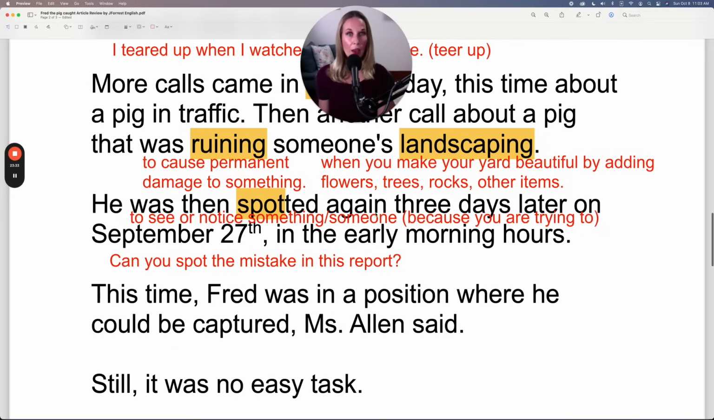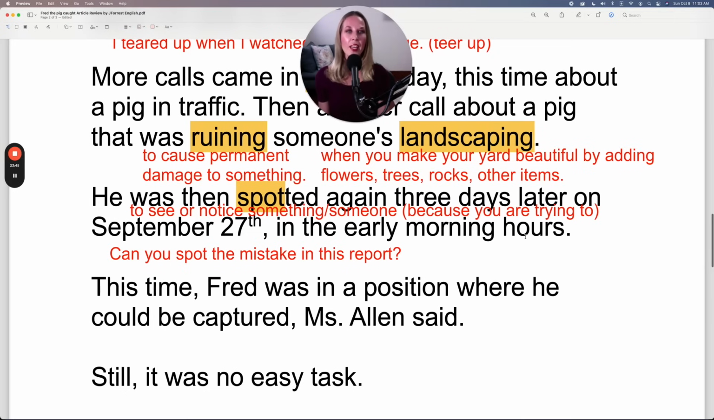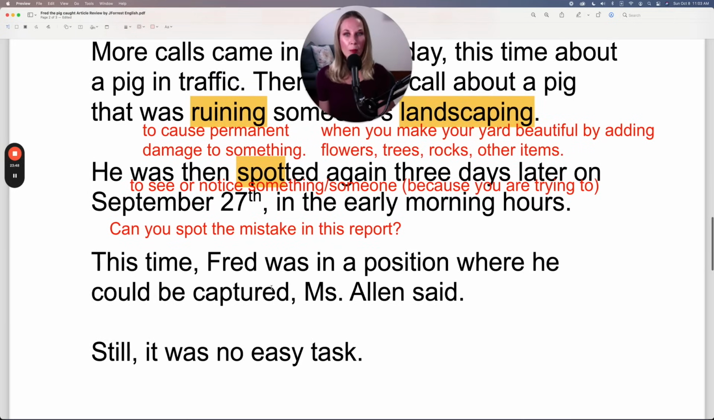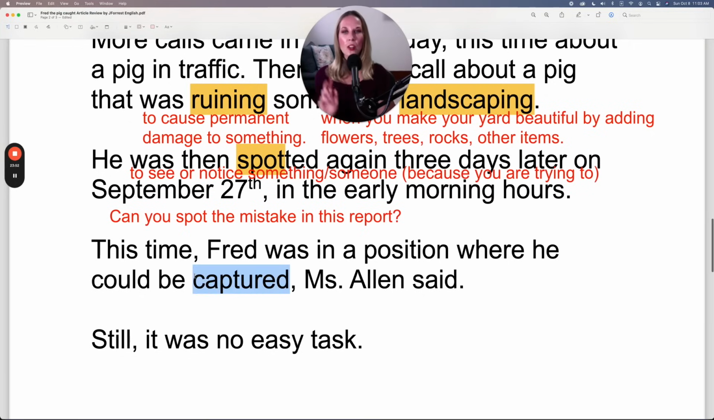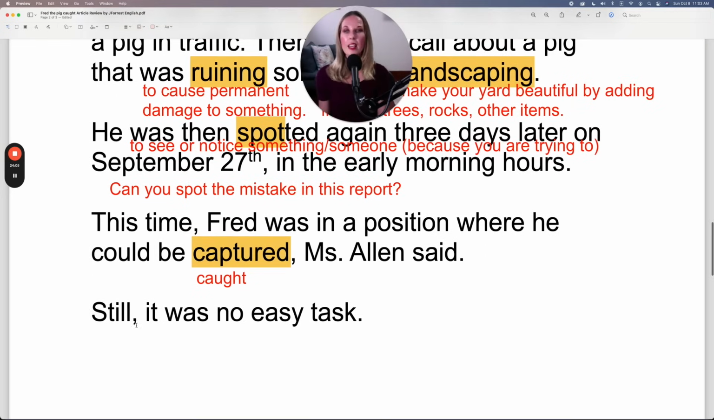He was then spotted again 3 days later on September 27th. So this makes sense because they're trying to see, notice, identify Fred the pig in the early morning hours. This time, Fred was in a position where he could be captured. Captured, again, remember, we can use caught, which this article has used quite a lot as well. Where he could be captured, caught, Miss Allen said. Still, it was no easy task.